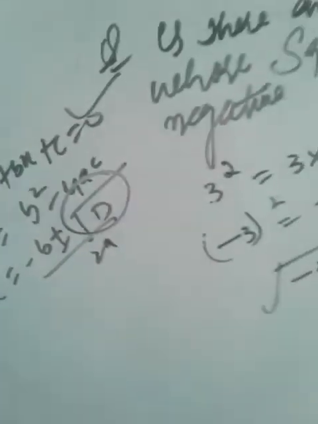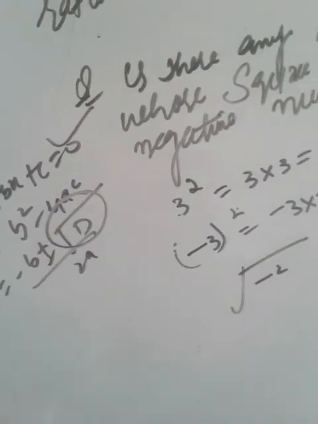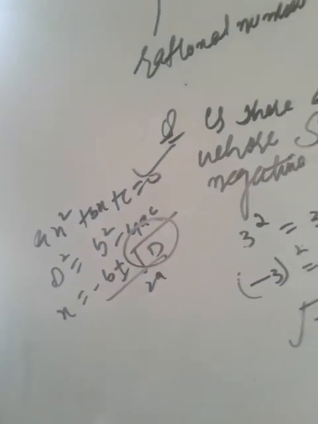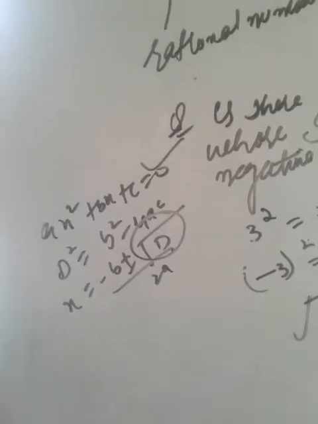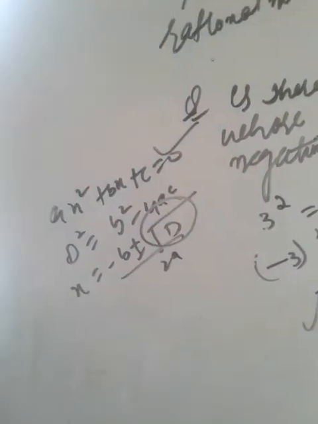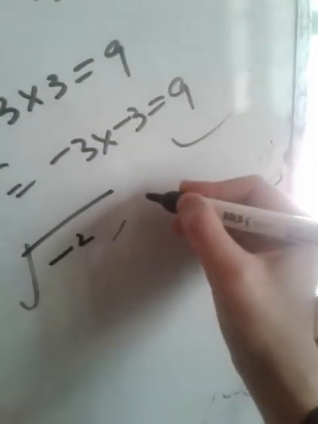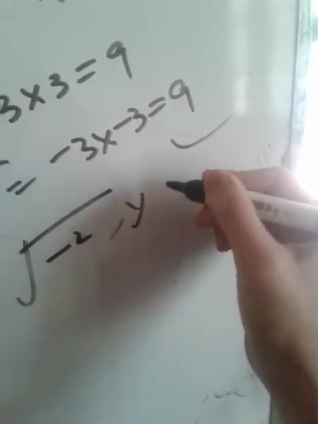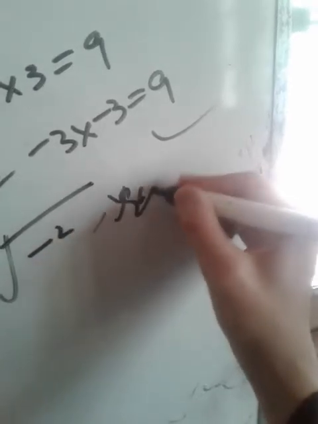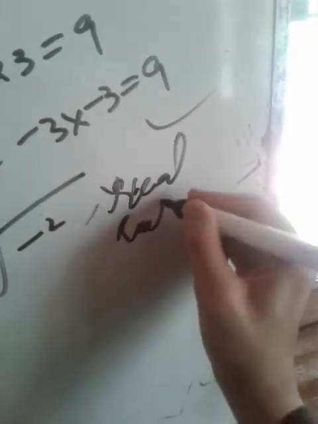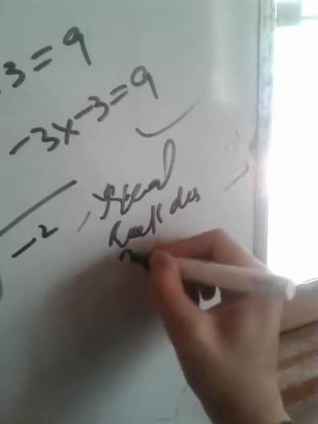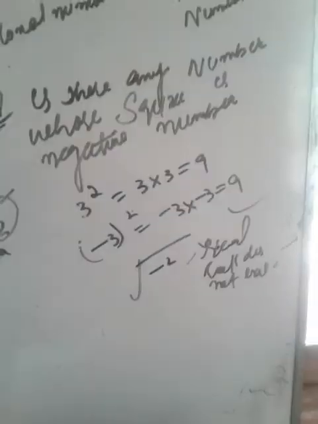And you have learned that whenever this D is negative, you at once write the answer that real roots do not exist. Exactly, real roots do not exist.